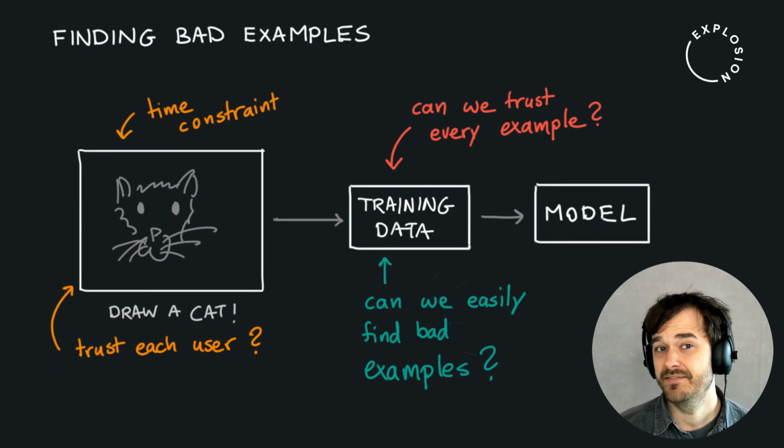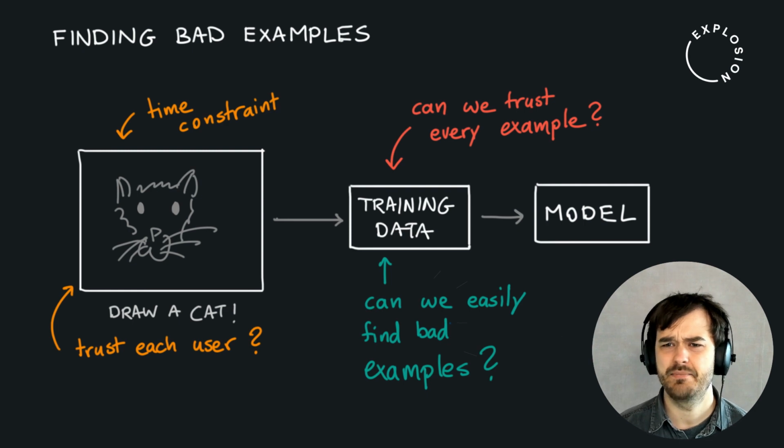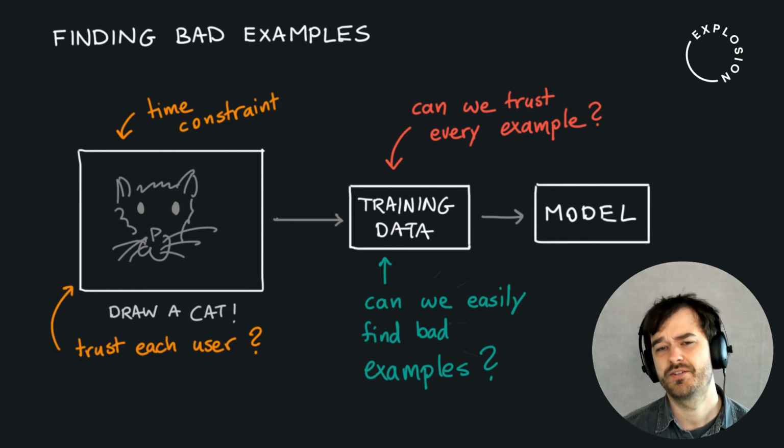Now, this task of finding the bad examples is the task that I'm very much interested in discussing in this video. Given that we have a dataset with labels, can we find examples of data that should be removed before we train a machine learning model? It's a fairly general problem, but what I would like to do in this video is just show you a pragmatic setup on how to do this with the Google QuickDraw dataset.